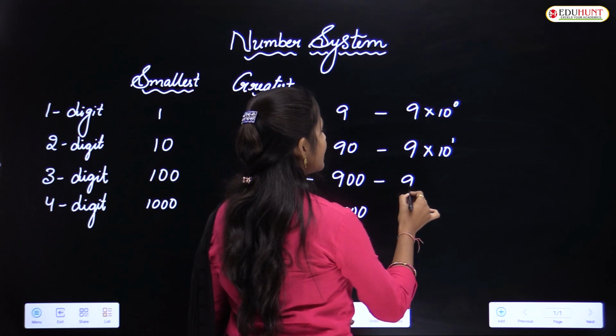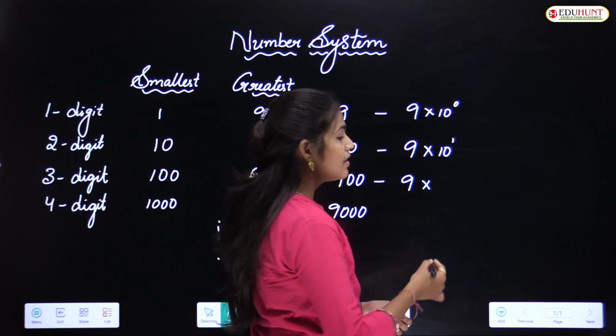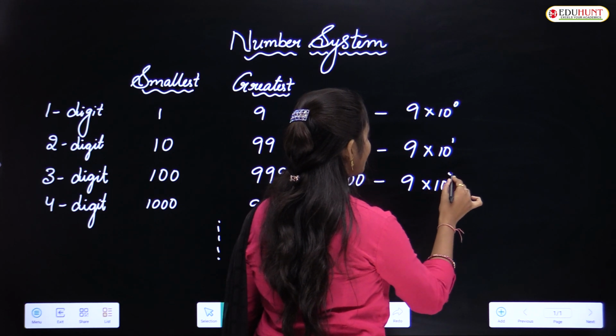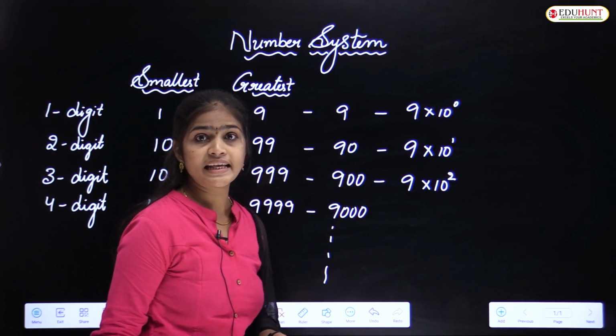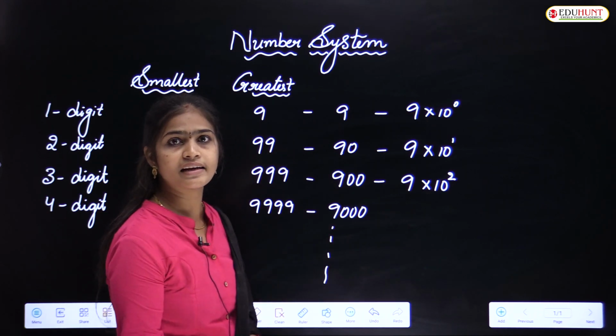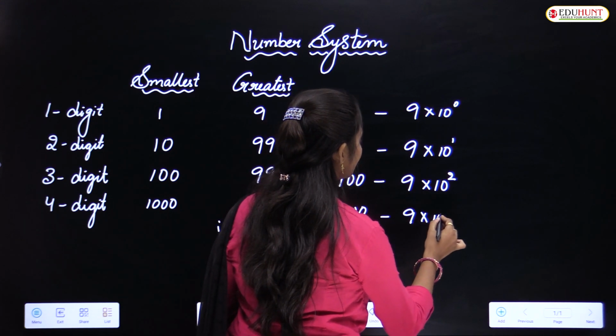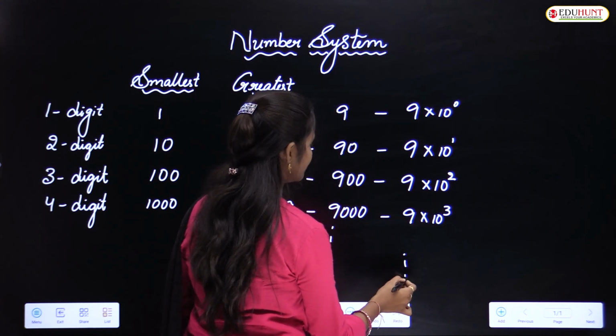And here this is 9 into 100. How can we express 100? We can express it as 10 to the power of 2. 10 square means 100. So 9 into 100 is equal to 900. Okay. So this one we can write as 9 into 10 cube and so on.